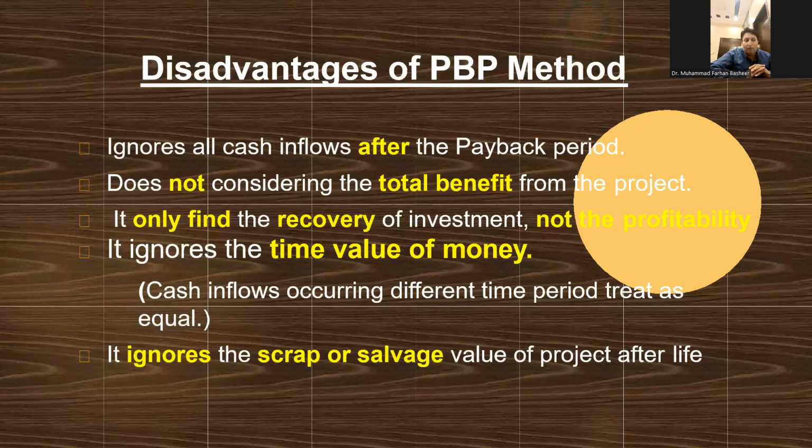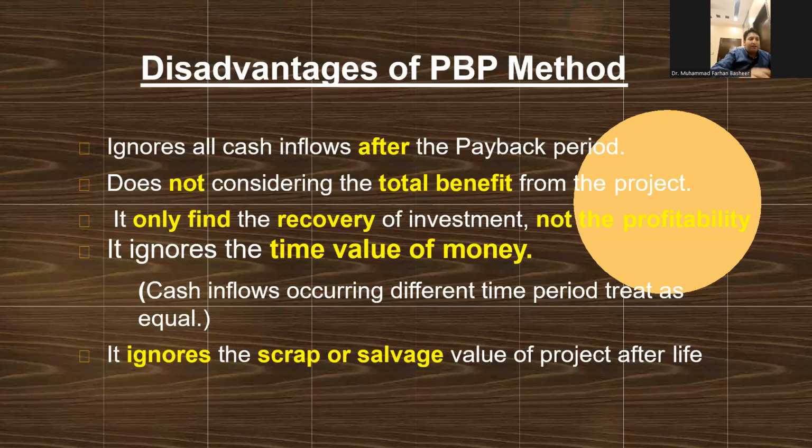To explain further, these methods are arranged in the form of a ladder. The first method, then to address the limitation of the first method there will be a second method, and then to address the limitations of both the first and second there will be a third method, and we move in a hierarchy of methods. So now, first we will discuss the disadvantages, limitations or shortcomings of the payback period method, and then from these shortcomings, we will move forward towards the second method.